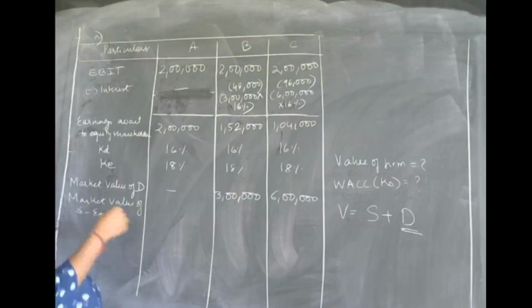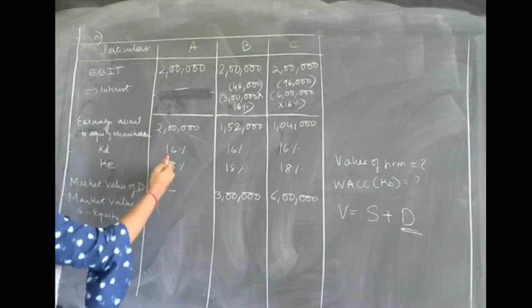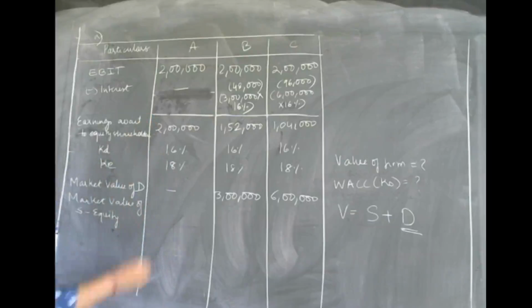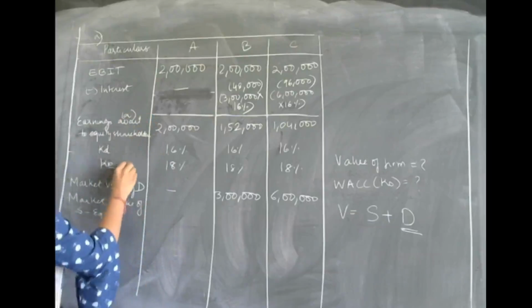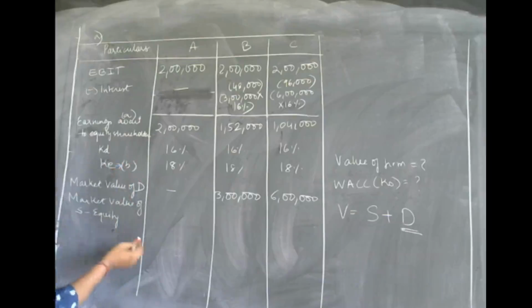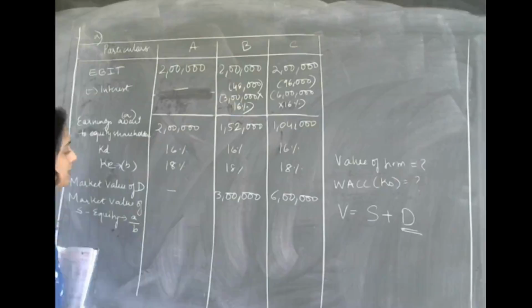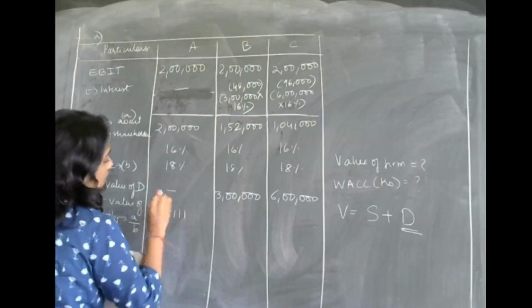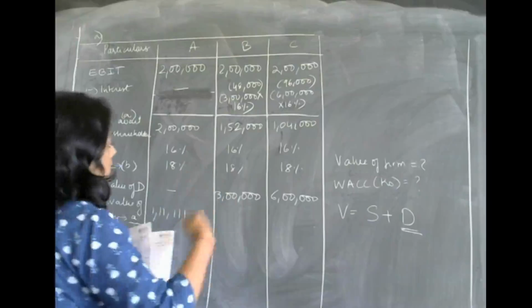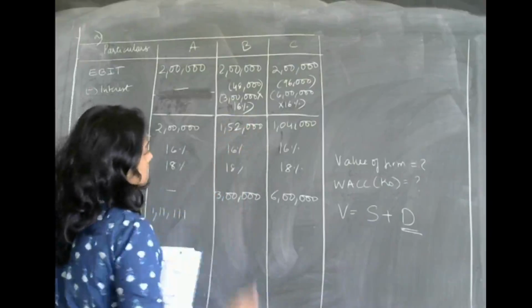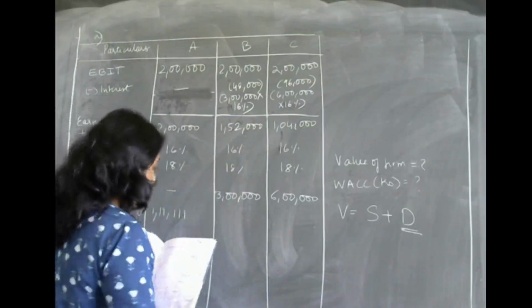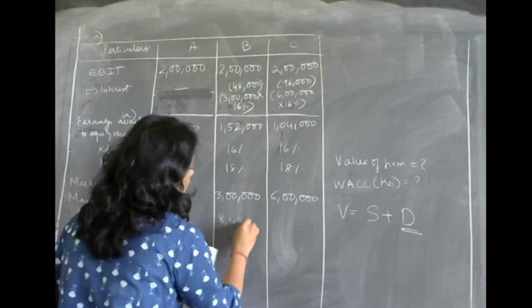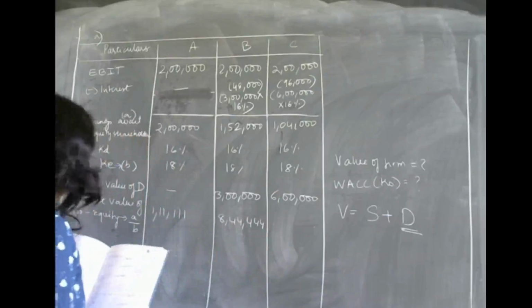Okay. In order to find out the market value of equity, we need earnings available to equity shareholders and the KE, that is cost of equity. So this is A and this is B, and market value of equity is nothing but A divided by B. So 2 lakh divided by 18%, you will get the market value of equity over here as 1,11,111. In the second case, 1,50,000 divided by 18%, you will get it as 8,44,444 as the market value of equity.